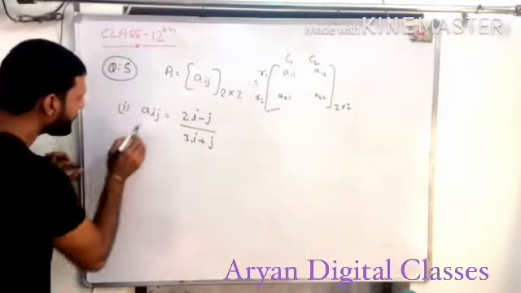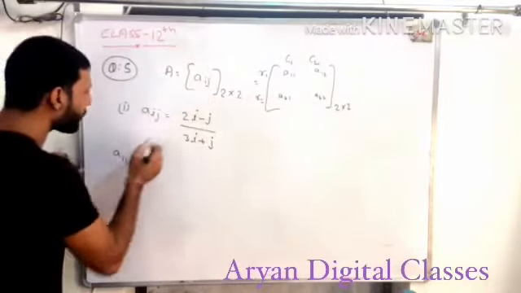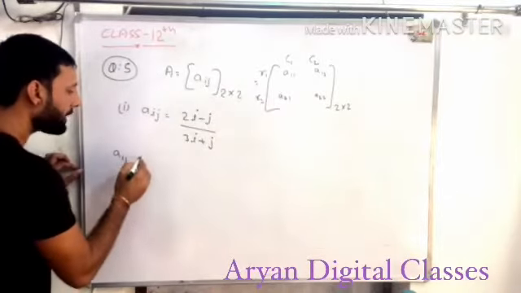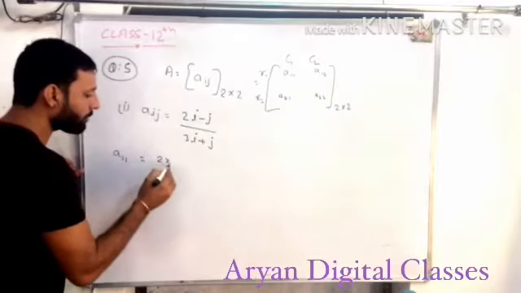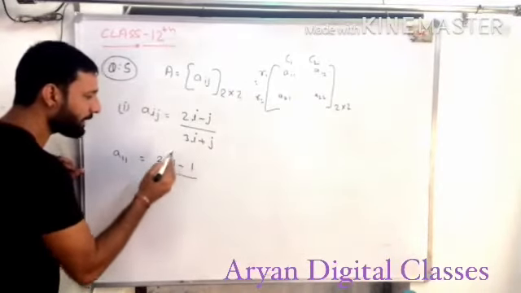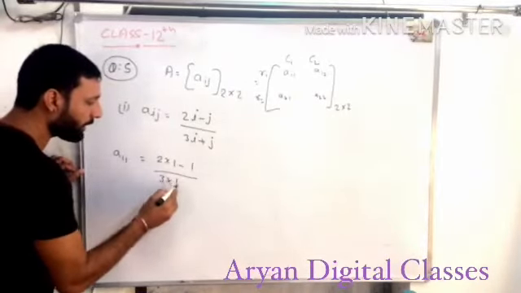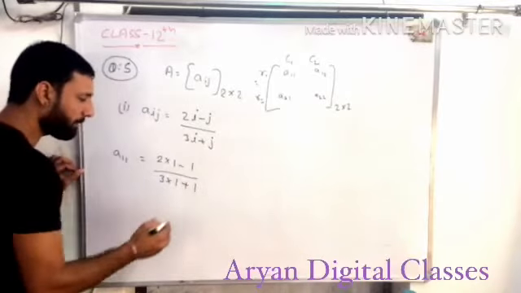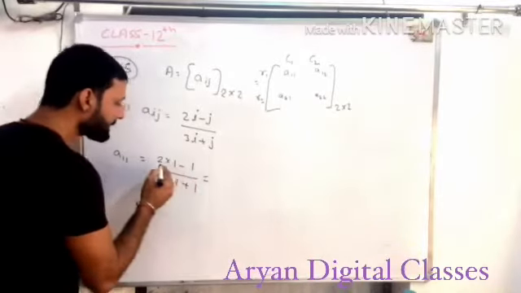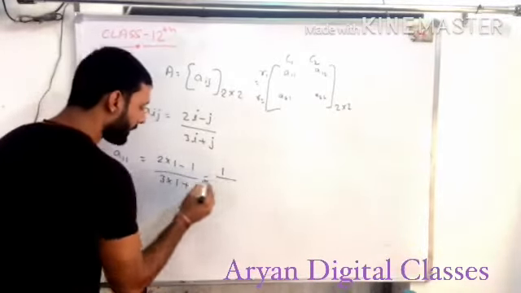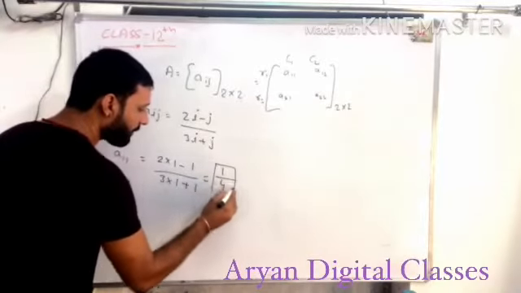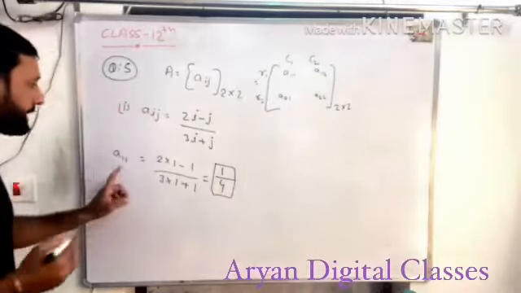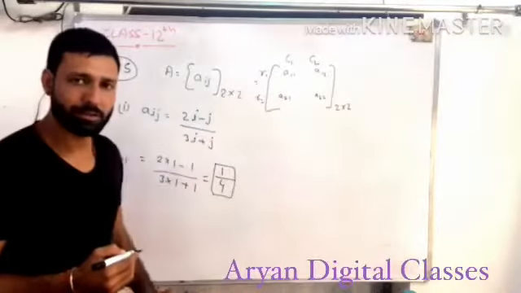Now we will find A11. A11 means i is equal to 1 and j is also equal to 1. So put in the value of i and j: 2 into 1 minus 1, upon 3 into 1 plus 1. Then what is the result? 2 minus 1 is 1, upon 3 plus 1 is 4. The answer is 1 by 4. This is A11. Is it clear?